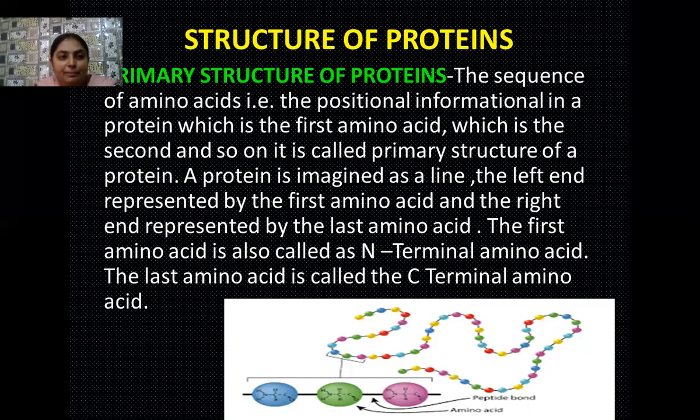because when the chain starts from its beginning, you know that the first group that is bound with the tetravalent carbon is actually the amine group, the NH2 group. That's why that terminal is known as the N-terminal of the amino acid. And when the chain ends, at that position, when you look at the structure, the group that is present at the right end is actually the carboxylic group, the COOH group. That's why this terminal is known as the C-terminal of the amino acid.